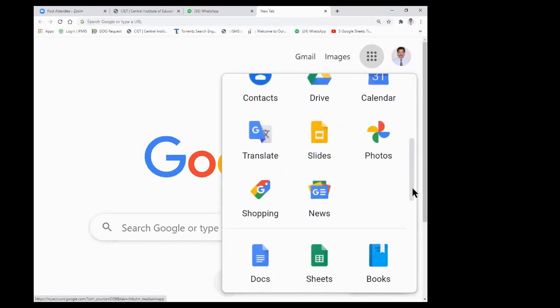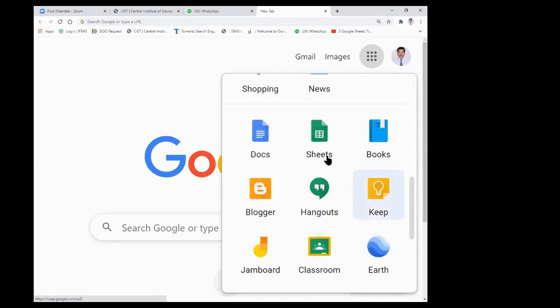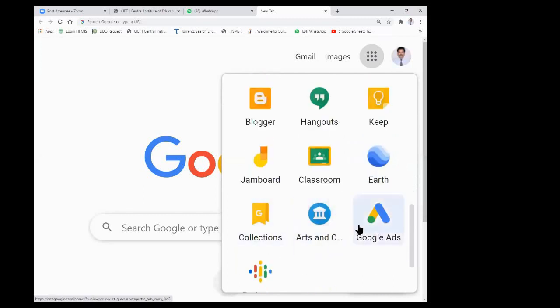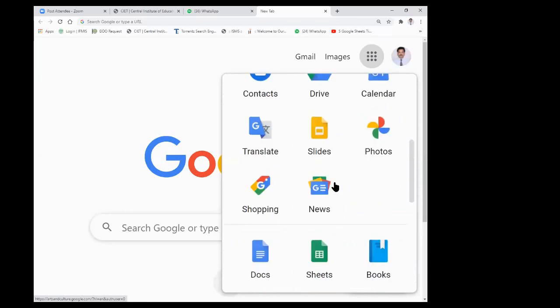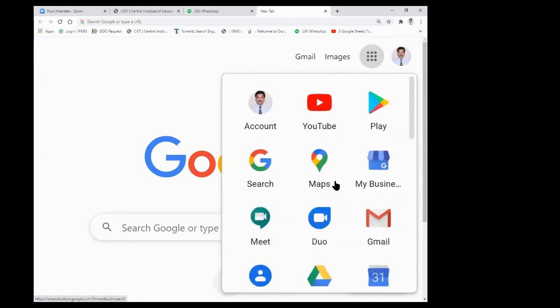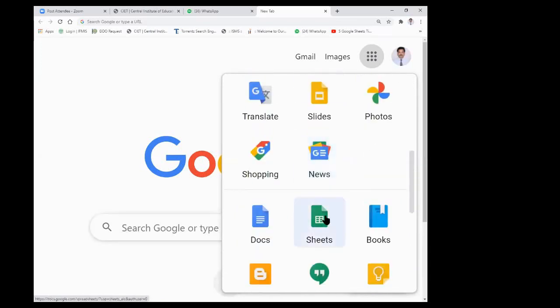Among those, when we come down below, we will see some applications here: Docs, Sheets, Books, Handouts, Classroom, Google Classroom, Jamboard, and Earth. These are the different applications available here. Among those applications, Sheets is here.